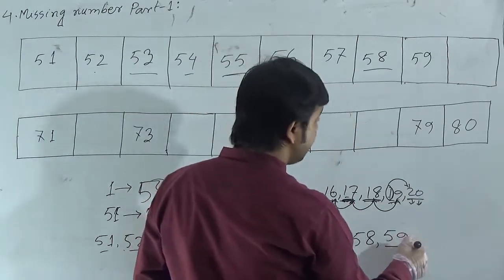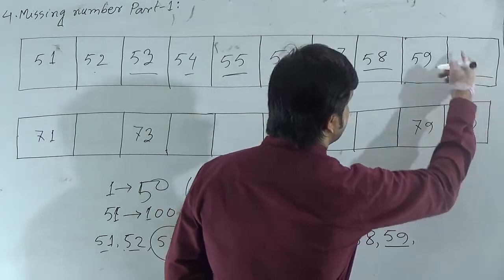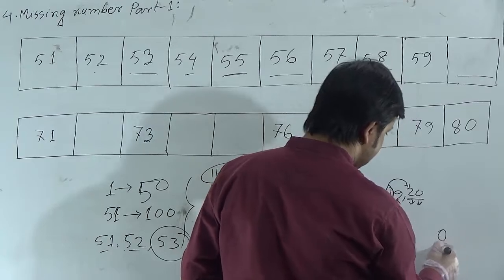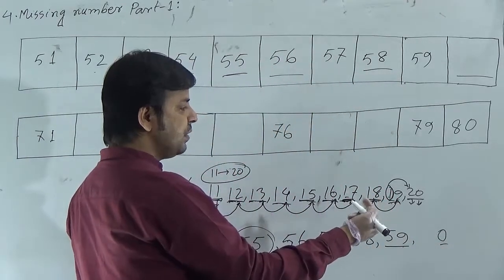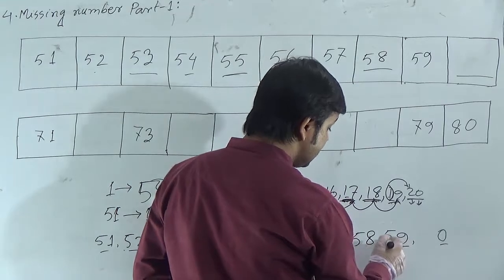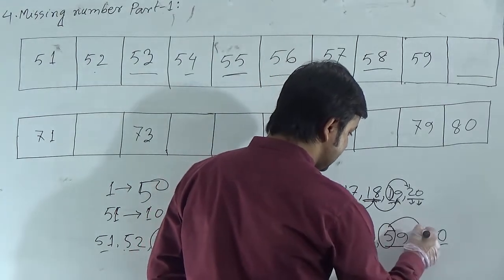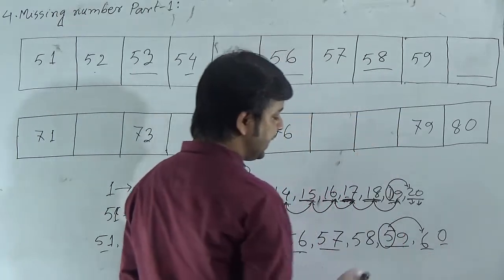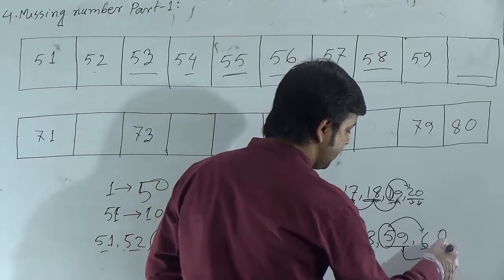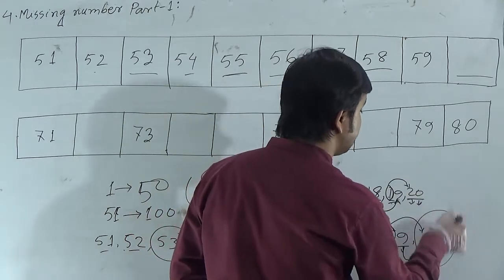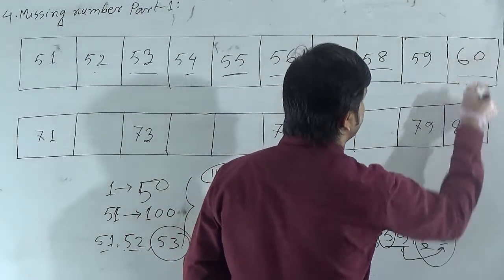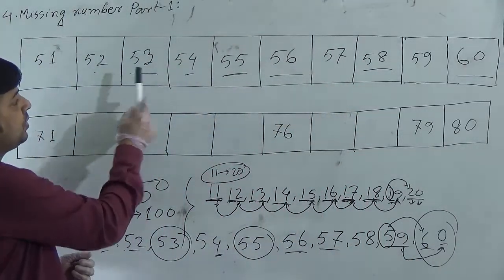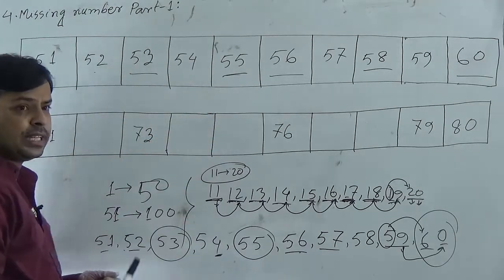So now the missing number after 59, as here is 9, so here one's place will be 0. After 9 we have to write 0 in one's place, and then tens place will be changed, will be the next digit, so this will be 6. So after 5 the tens place will be 6, as here is 9, after 9 we will get 0 here. So our missing number is 60. Dear students, I hope you have understood these missing numbers.